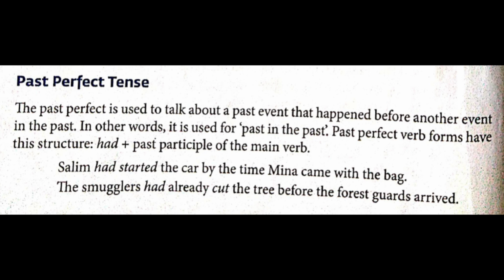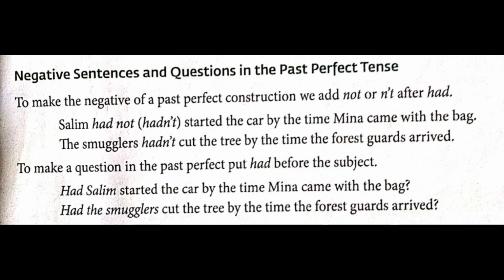So you have to underline had and cut. And we have one more past tense in this. On one side we'll have past perfect tense, and on the other side we'll have past tense. So underline arrived. So what happened? Before the guards came inside, the smugglers had cut the tree.